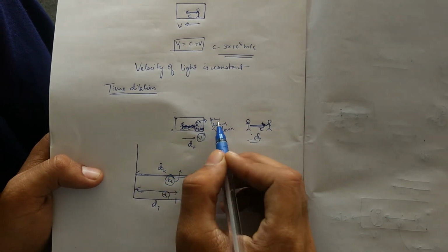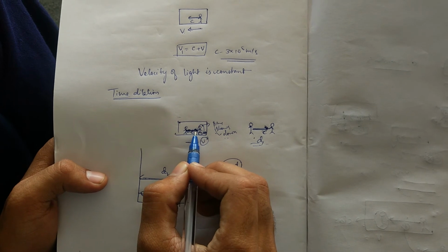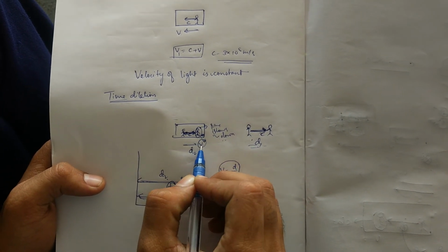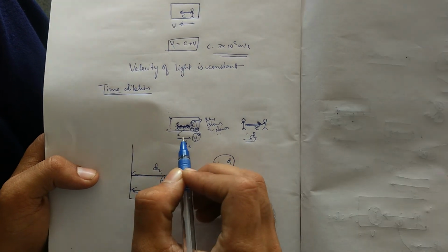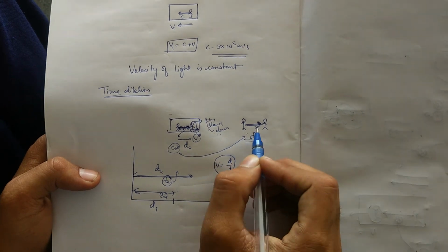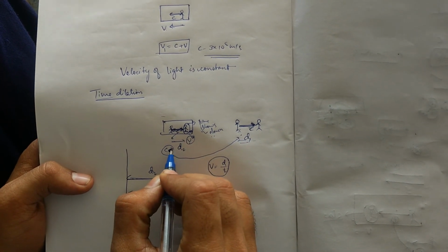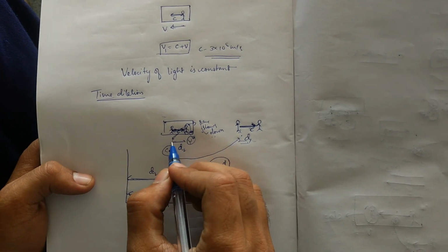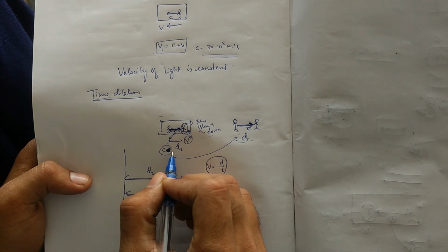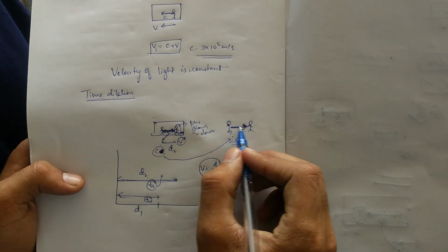For this guy the time slows down, and the reason is that, with a constant speed of light, the light has to travel a larger distance because this guy is changing his position. If the velocity of light were c + v, it would have taken the same time as the other scenario. But because of the constant speed of light, this v is cancelled off, so this light has to travel a larger distance than the light traveling here.